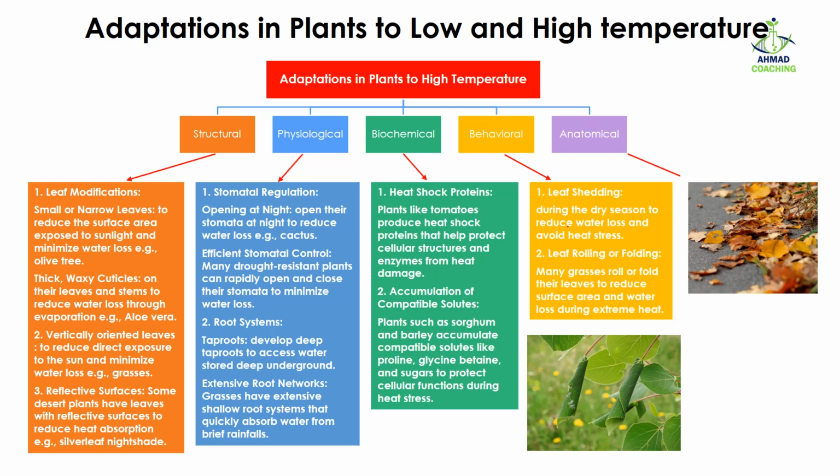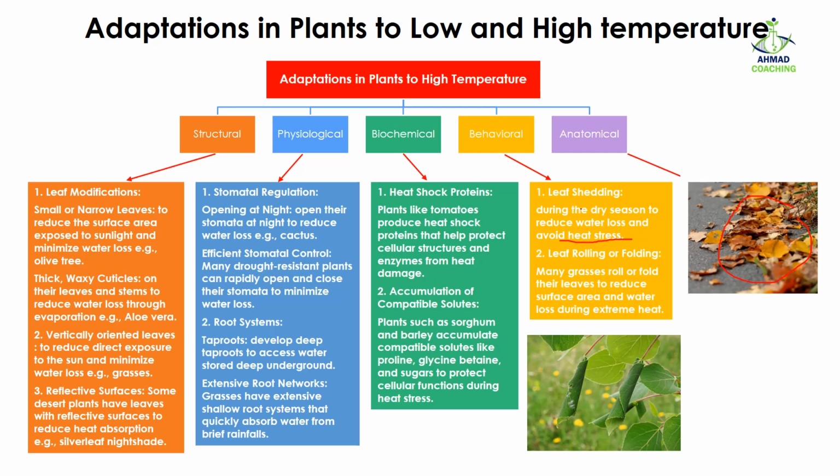During the dry season, to reduce water loss and avoid heat stress, plants shed their leaves. As the leaves are no more there, the surface area on which the light was going to strike is reduced, and as the amount of light striking the plant is reduced, heat absorption is also reduced.